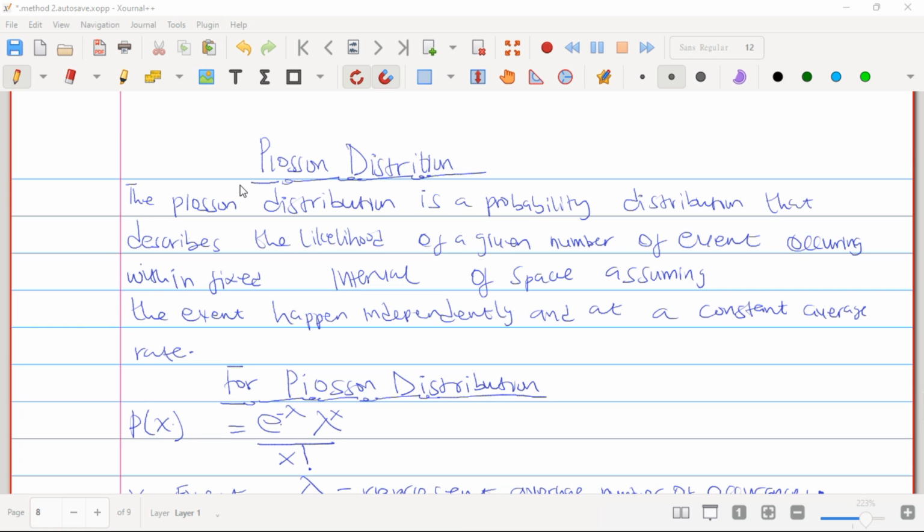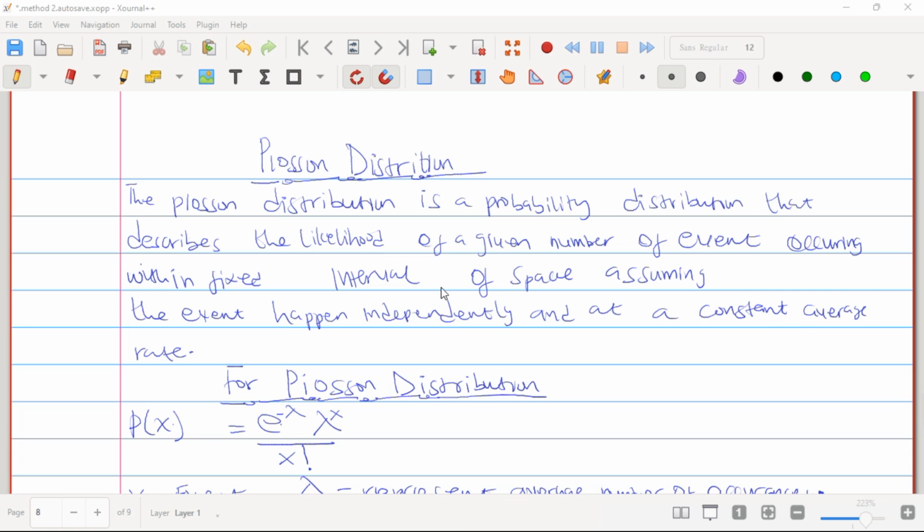Today we are starting our class on Poisson distributions. A Poisson distribution is a probability distribution that describes the likelihood of a given number of events occurring within a fixed interval of space, assuming that events happen independently and at a constant average rate.